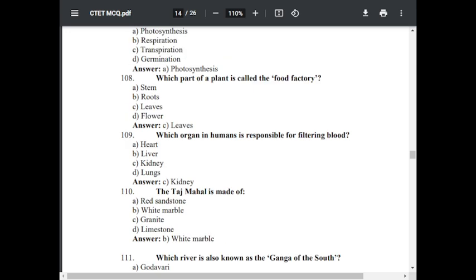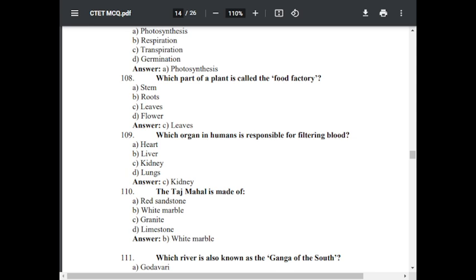Question number 109. Which organ in humans is responsible for filtering blood? Option A heart, option B liver, option C kidney, option D lungs. The correct answer is C, kidney.